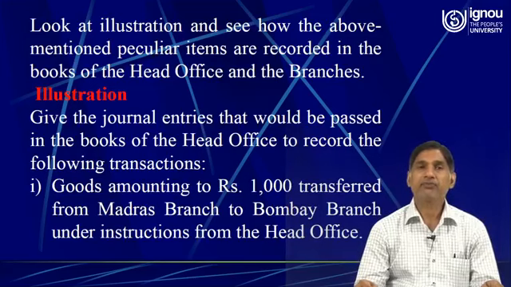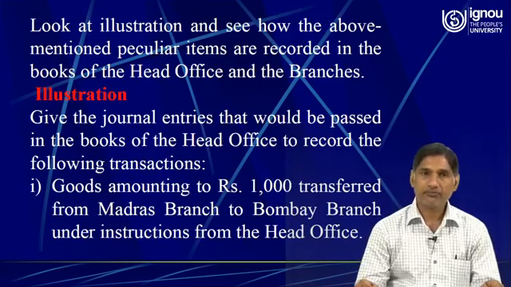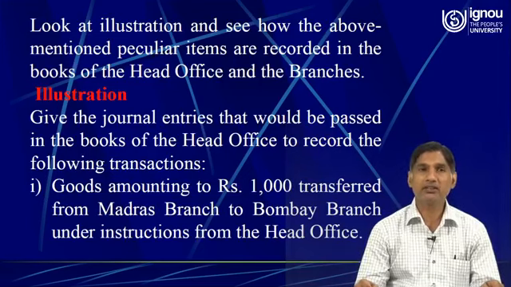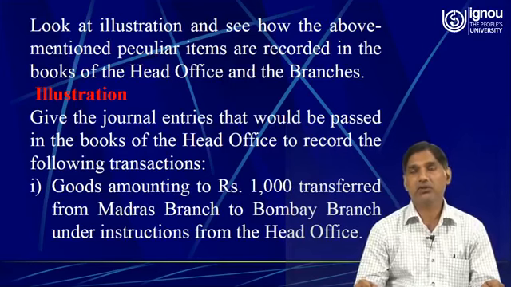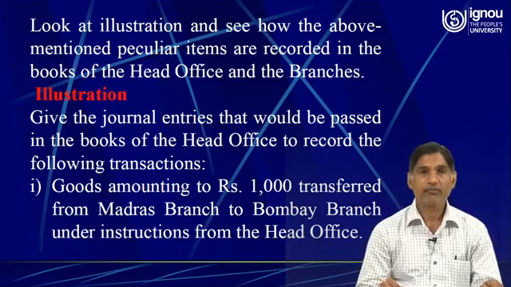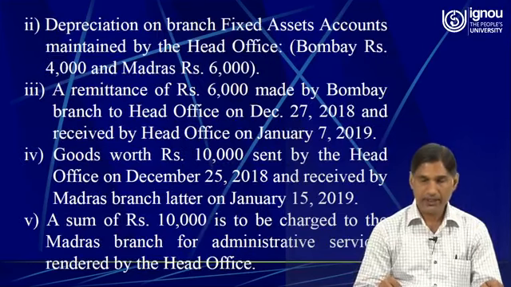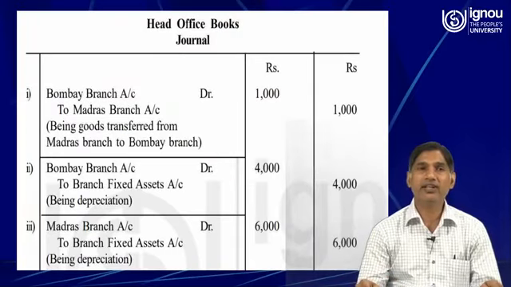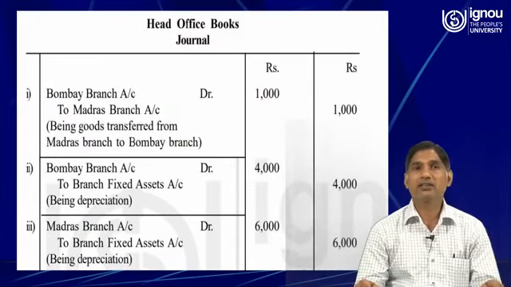So if the goods of rupees 1000 are transferred by Madras branch to the Bombay branch under instructions from the head office, then the journal entry is very simple: Bombay branch account debit to Madras branch.